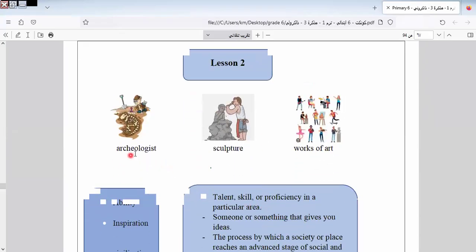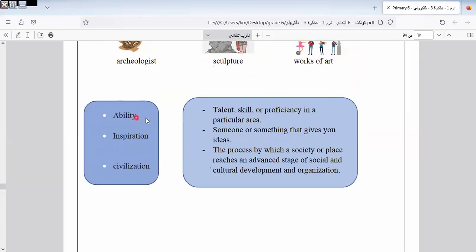Here we have archaeologist. Sculpture. I think we took sculpture in Discover before. Works of art. Here is the ability, talent, skill, or proficiency in a particular area. Inspiration. Here we have inspiration, someone or something that gives you ideas.